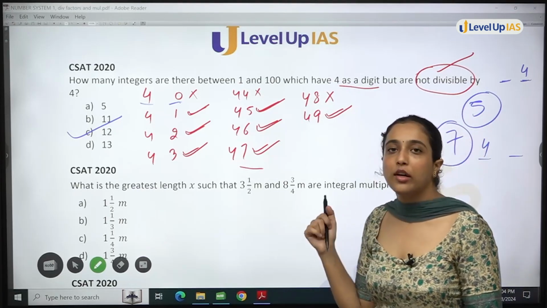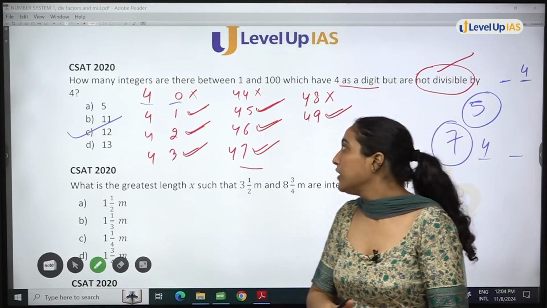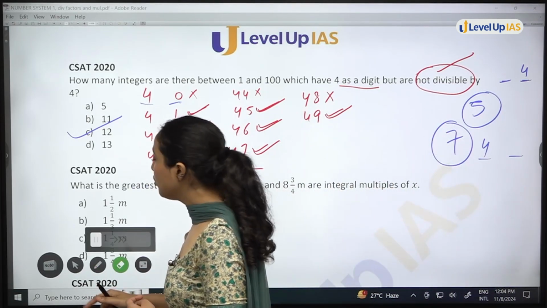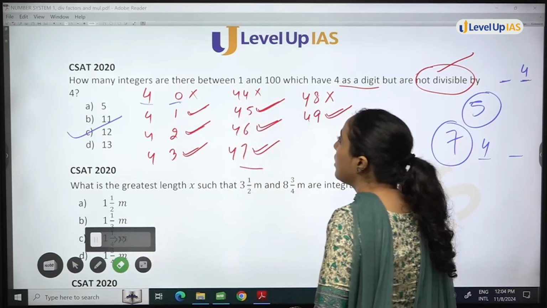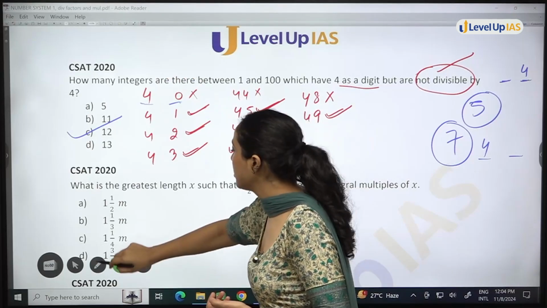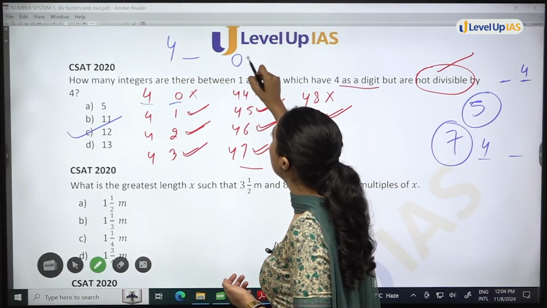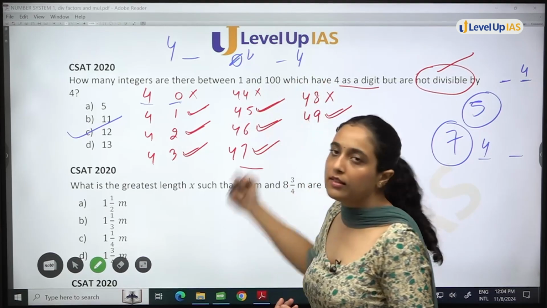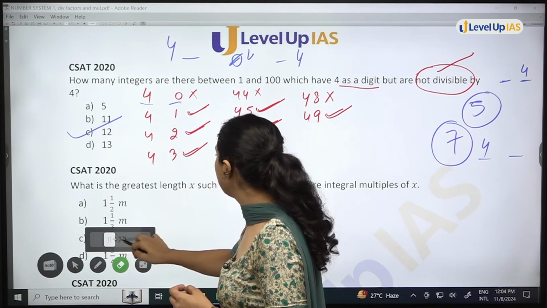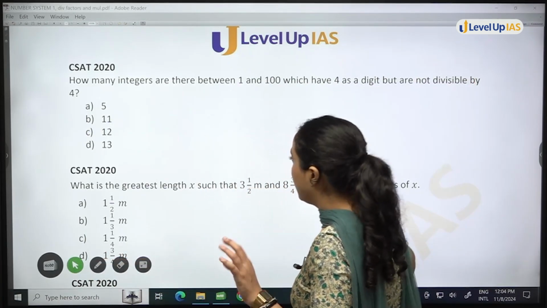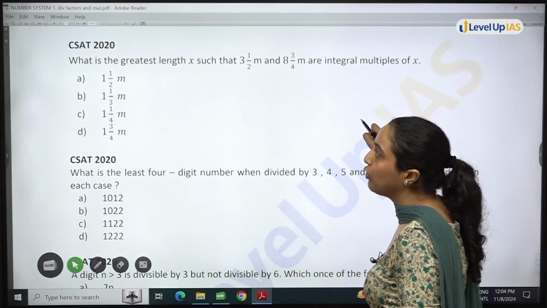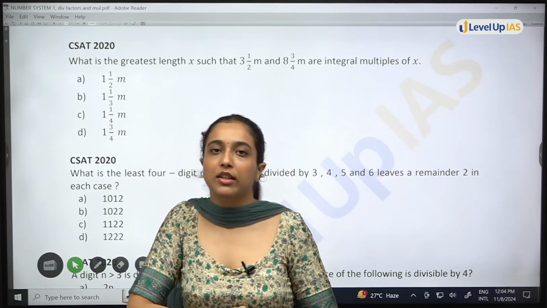Itna easy question, not a question that should be skipped, because this question will fetch you 2.5 marks. Very easy question. And you know the divisibility of 4 also. You know that if there is a 2-digit number with 4, that means either it will be 4 dash, or it will be dash 4. Only these two cases are possible, right? So do not get confused. Even if you get a statement like this, just relax, check what you know about that topic. Again, this was a divisibility of 4 wala, so you should know how to check whether a number is divisible or not.